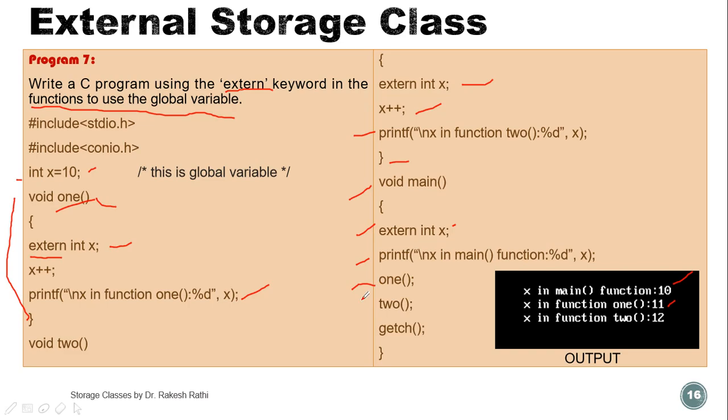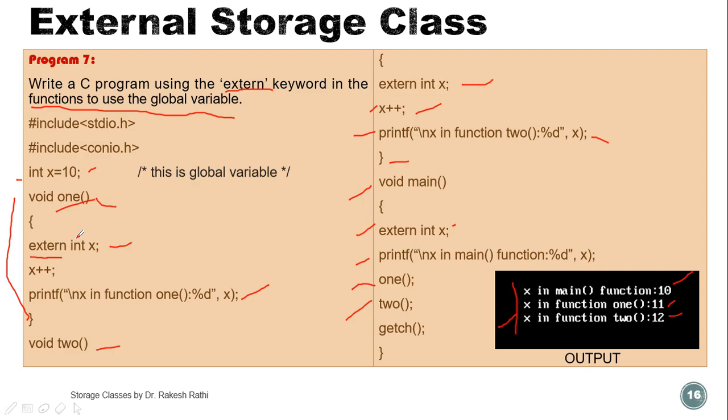Now control will again come back from function 1. Then next is the calling of user defined function 2, control will go to function 2. Then it will again execute x plus plus. Now the value of x becomes 12 because the previous value of x is 11. Then printf value of x in function 2 is 12, like this. So it will print 12. So this is the output of this program.